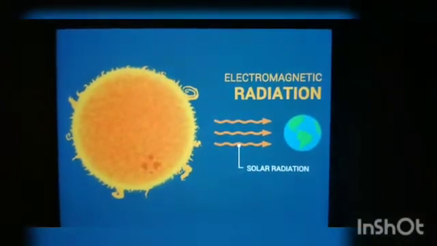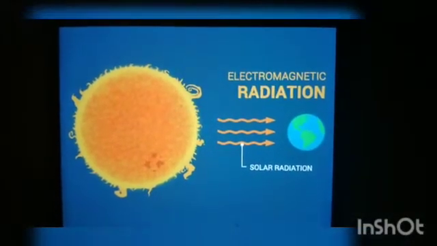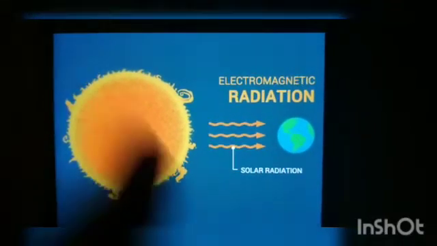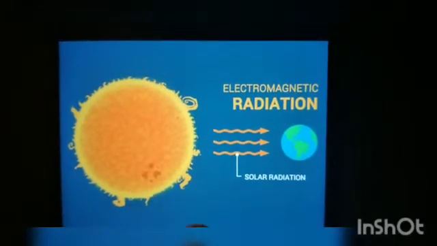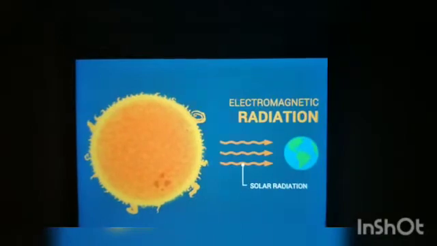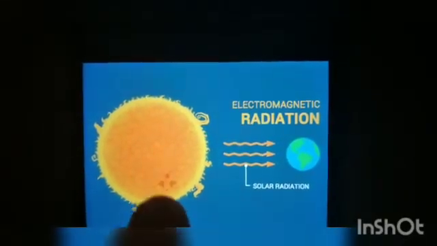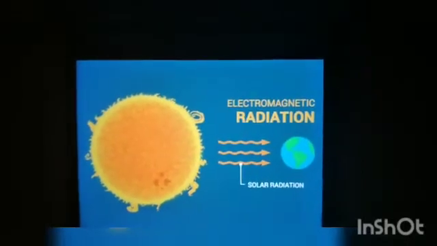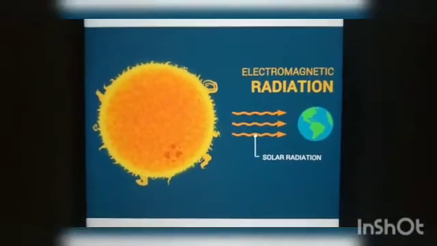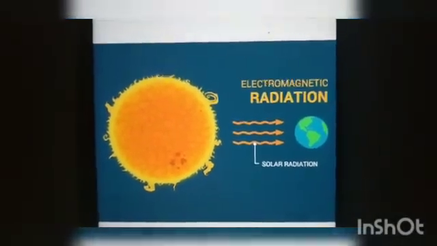As I told, radiation is a method of heat transfer that does not require a medium, right? So it does not require a medium, we are not using any medium, it travels in the form of rays, electromagnetic radiations. So they are called rays. From those rays, the heat will transfer to the earth. That is also called solar radiation. So the heat from the sun reaches us through the method of radiation.